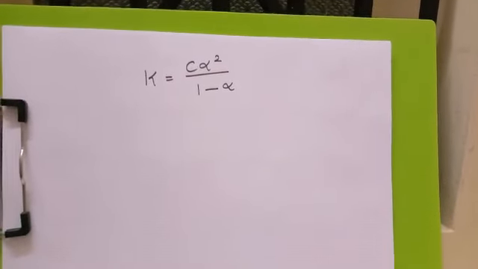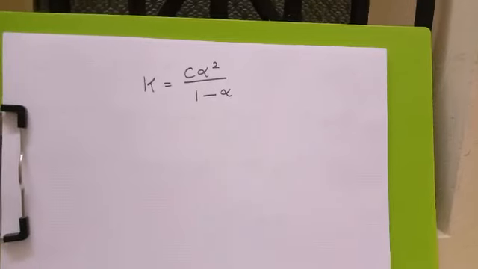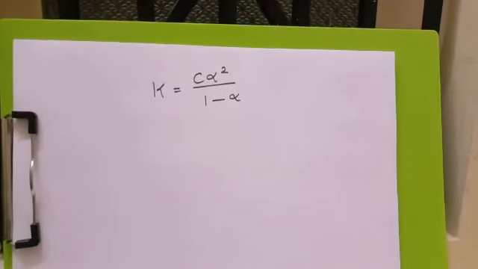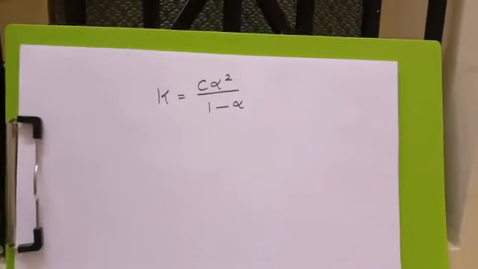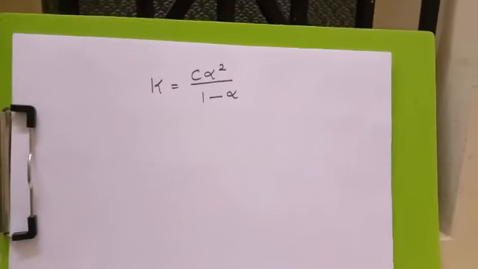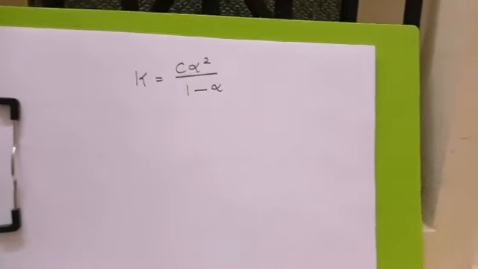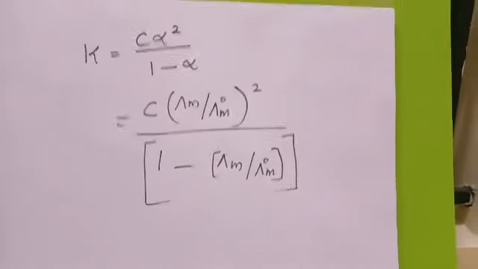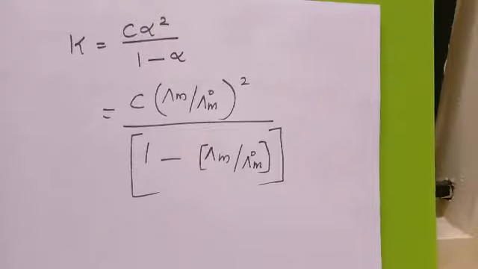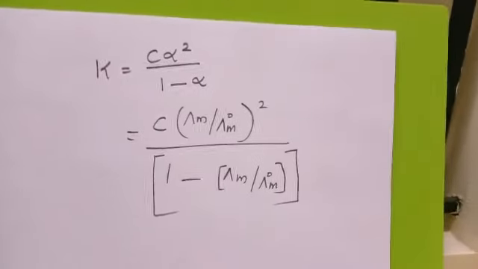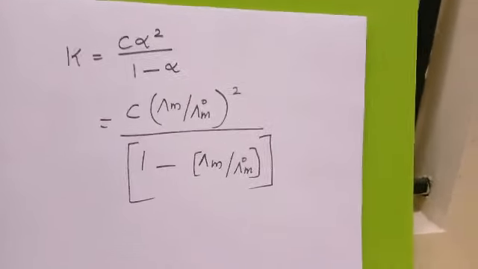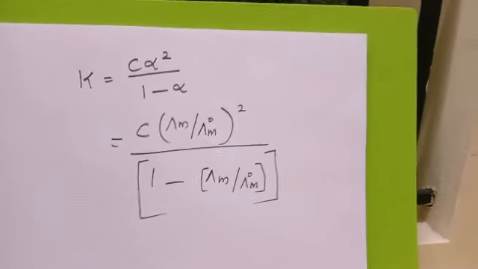Alpha equals λm divided by λm0. Substituting this in the equation, we get K equals C times (λm divided by λm0) the whole squared, divided by 1 minus λm divided by λm0.